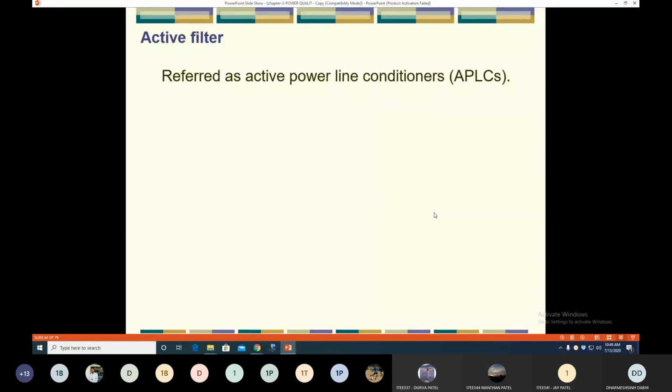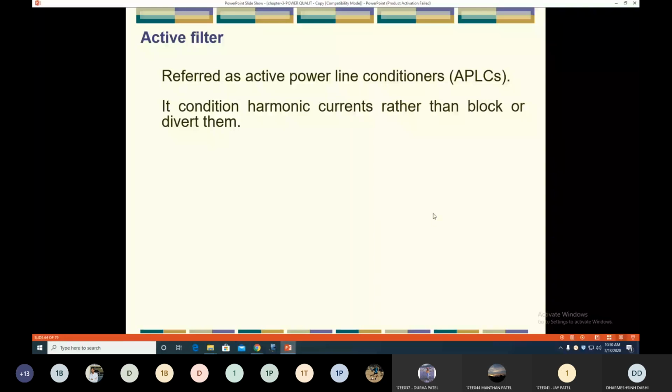Now the active filter. The active filter is also called an active power line conditioner, because it conditions the power. Whatever harmonics are present in the line at the load side, based on that, it generates the same amount of harmonics but exactly out of phase, so that it cancels out these harmonics from the system.